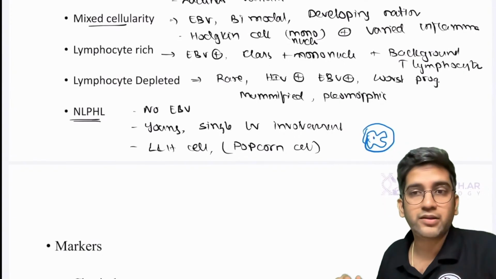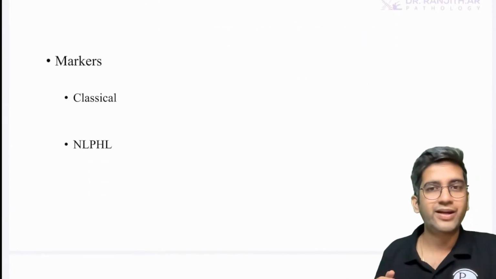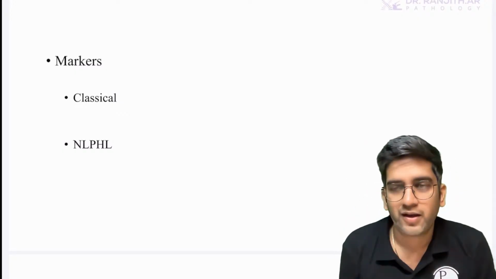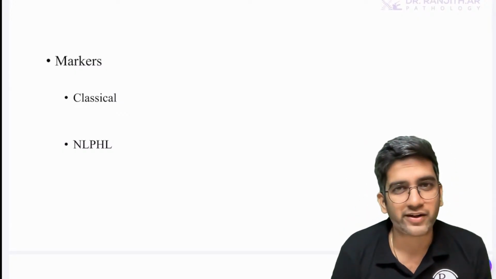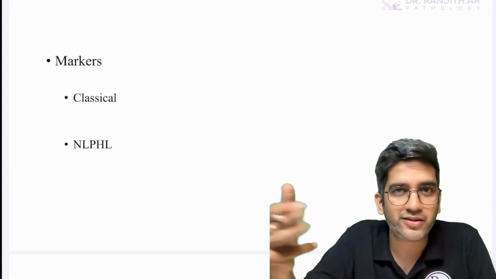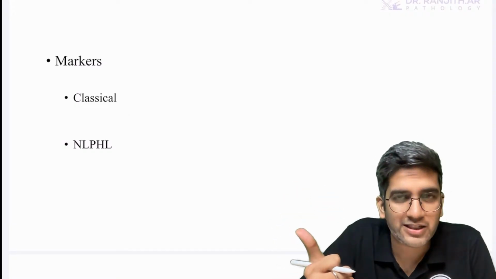It's a long answer, elaborated. Short answer, write it small, right? Markers are the way I go and diagnose it, fine? If they ask RSL in 2 marks, you know what to write. Write about the classical RSL, explain its Reed-Sternberg cell, classical appearance, draw a diagram, draw the classical markers.